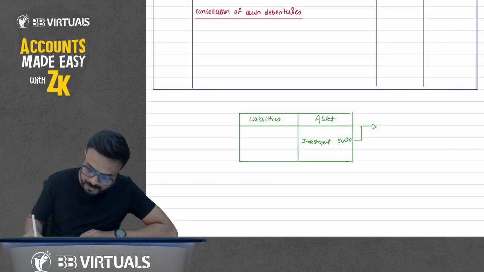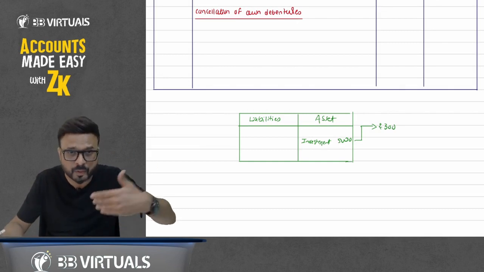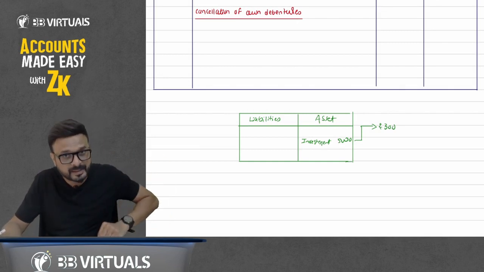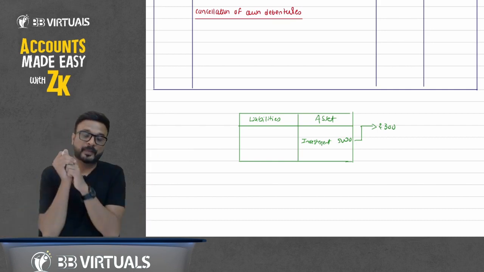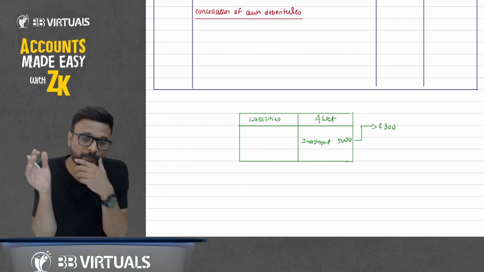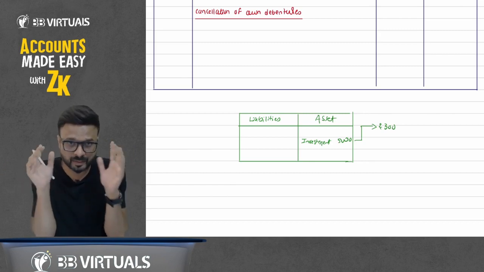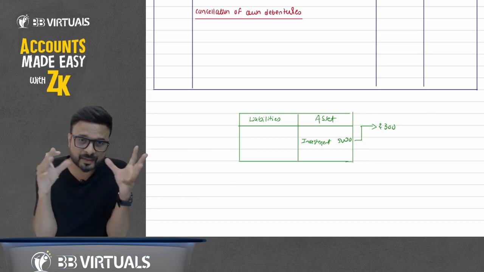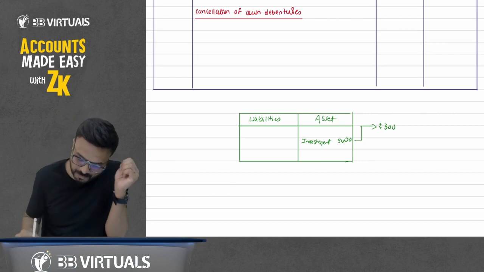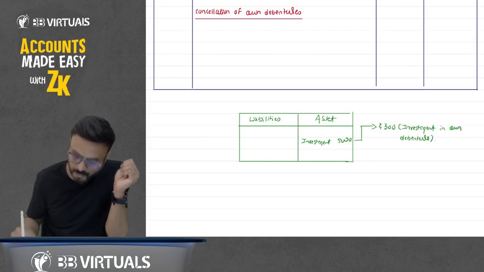So why have I written it on the asset side? Because I have purchased my own debenture. I am not talking about the issue of debenture. I am discussing that I have purchased my own debenture. At what price? I have purchased at rupees 300 thousand, that means 3 lakhs, 300,000. So what is this 300,000? Investment in own debenture.